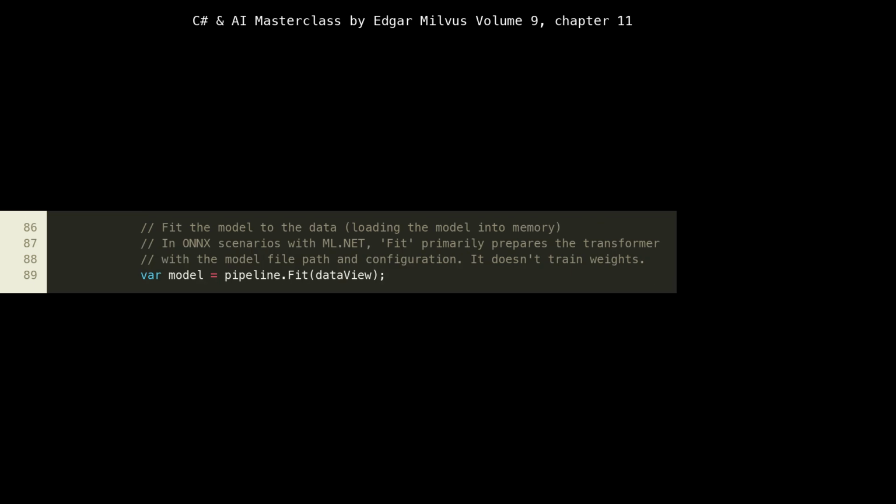At line 89, var model = pipeline.Fit(dataView) might seem like we're training a model, but in the context of loading an ONNX model, Fit has a different role. Since the ONNX model is already pre-trained, Fit here doesn't adjust any weights or learn from data. Instead, it essentially configures the ONNX transformer within the pipeline. It performs schema validation, ensuring that the input IDataView's schema is compatible with what the ONNX model expects. It effectively finalizes the transformation chain based on the provided data schema, making the model object ready for predictions.